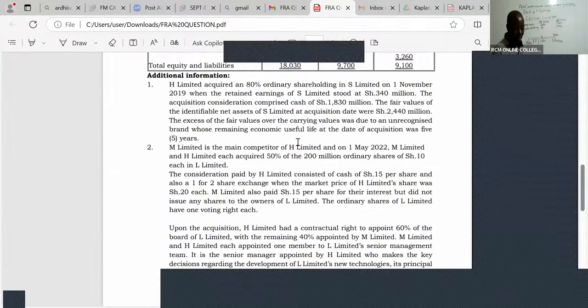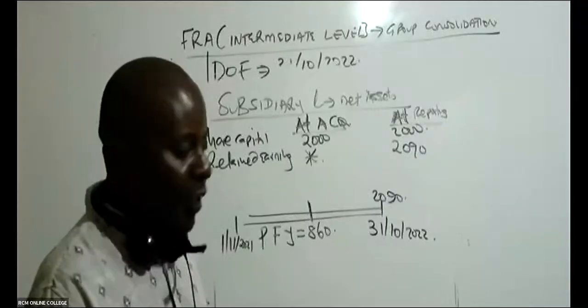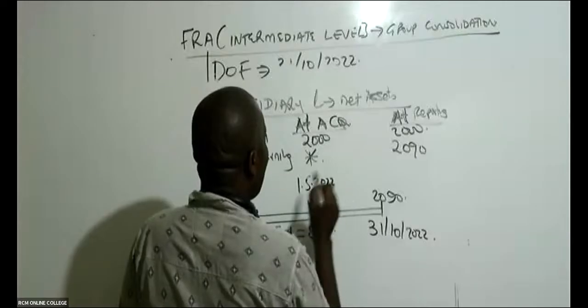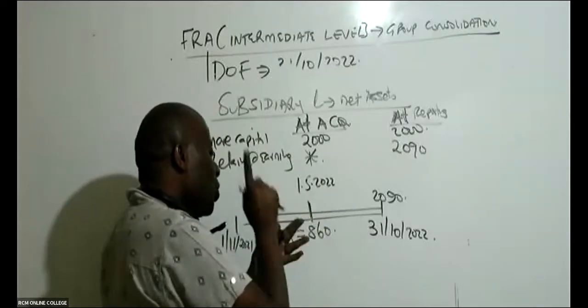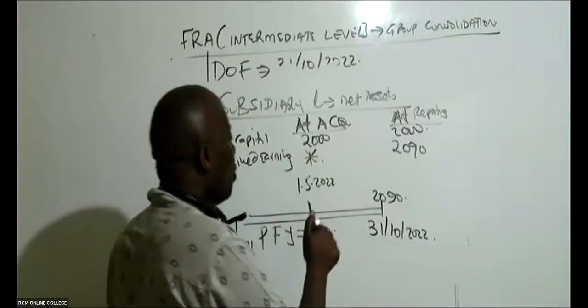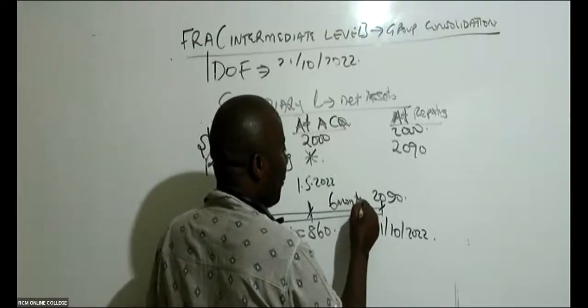Here. M Limited is the main competitor of H Limited. And on 1st May 2022, M Limited and H Limited acquired like that. So we acquired this on 1st May 2022. And you counted, you told me May, June, July, August, September, and the whole of October. You told me from here to here, we have 6 months. That's what you told me.